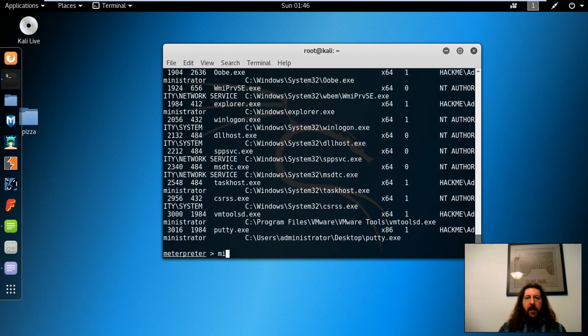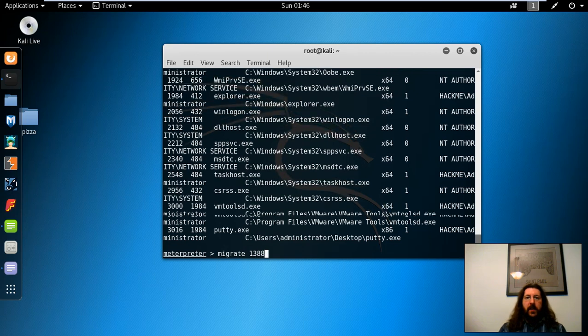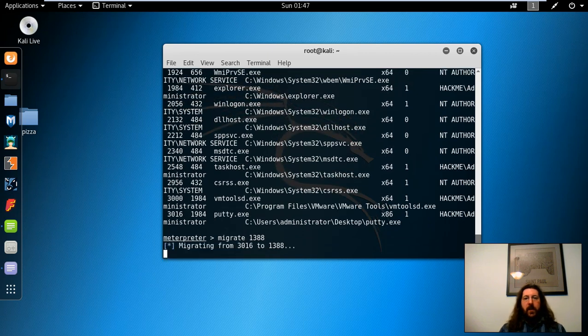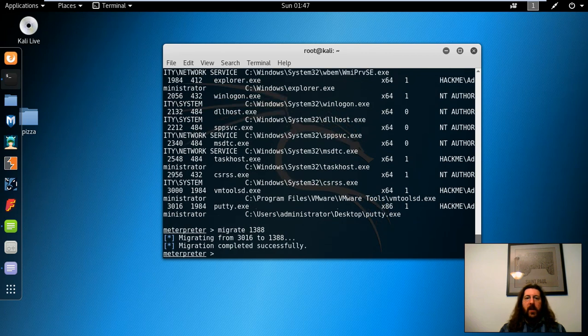So let's migrate 1388. All right, migration completed successfully. Now we'll actually try to dump the hashes again.